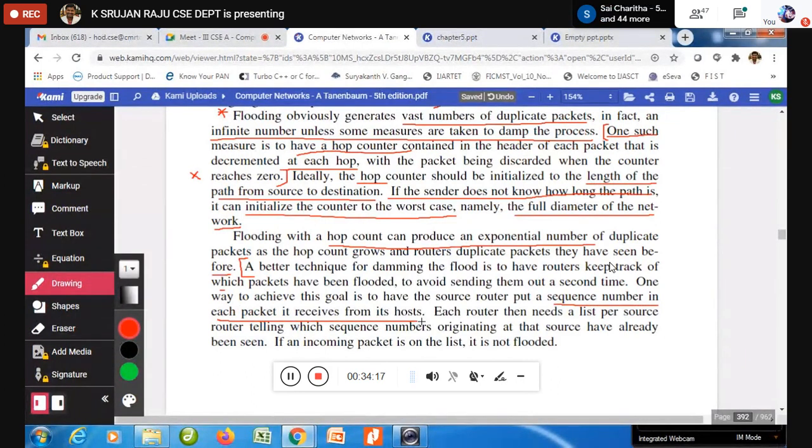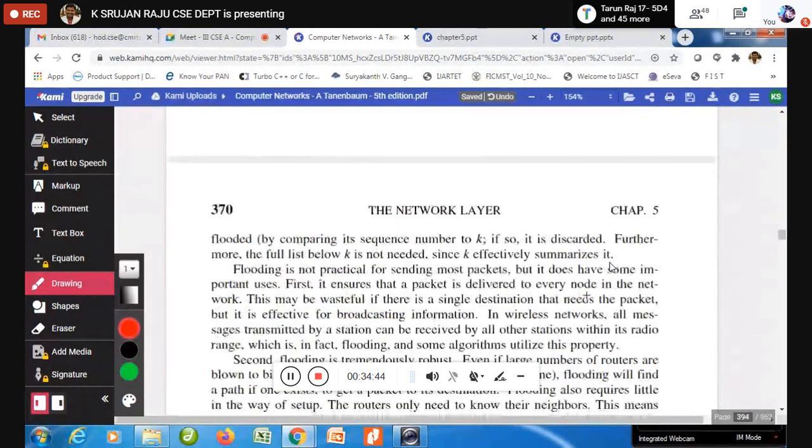But here what is going to happen? Each router then needs a list per source router telling which sequence numbers originated at the source have already been seen. So now here again some knowledge is required for each and every router. If the incoming packet is on the list, it is not flooded. But it should have that knowledge. So that was the reason we need to go for another mechanism.